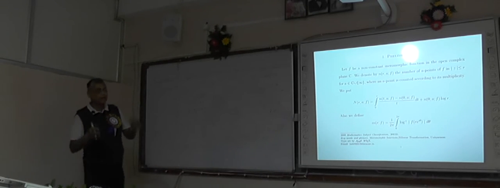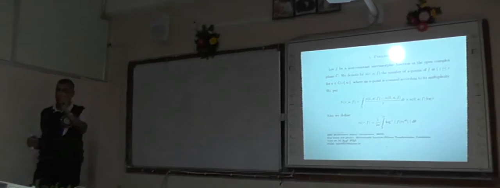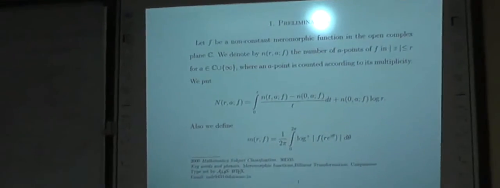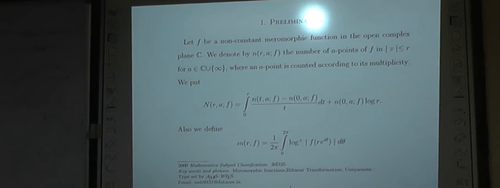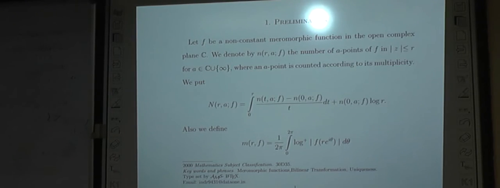And this implies that for any finite a, the function f will have a finite number of a points in any finite region. And this is actually the starting point of Nevanlinna theory. Otherwise, we cannot define these counting functions. So now we consider a circle with radius r around the origin, and within this closed circle, we count the number of a points according to their multiplicity.